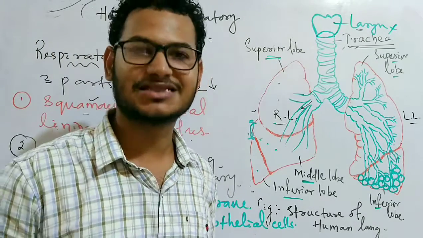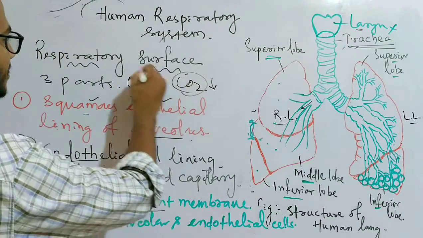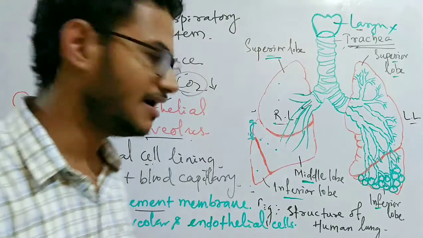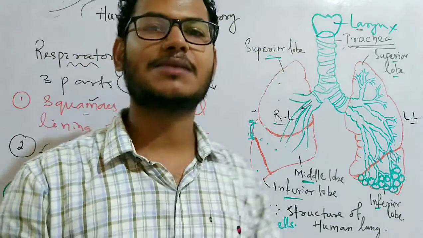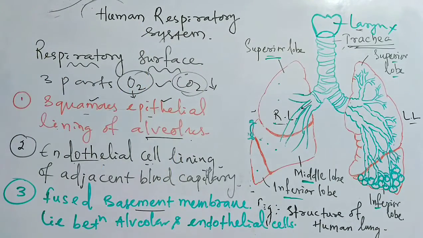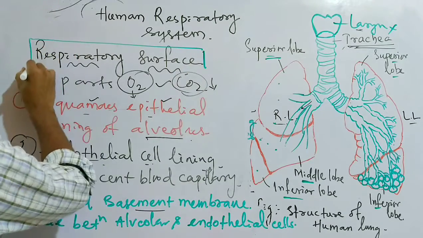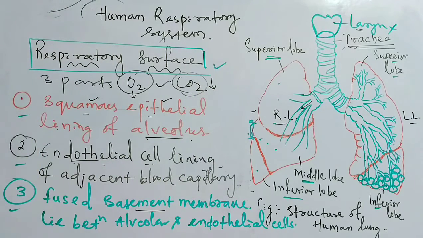So this is the path through which oxygen and carbon dioxide, these two important respiratory gases, diffuse. Oxygen travels to the blood, and from the blood carbon dioxide comes out to the alveolar sacs or the air sacs. So this makes the respiratory surface. The respiratory surface is made by these three different layers.